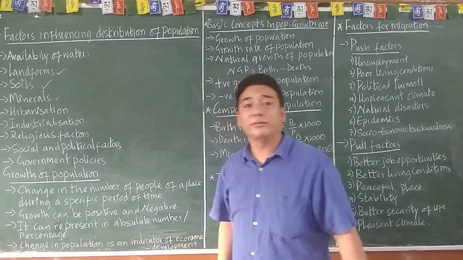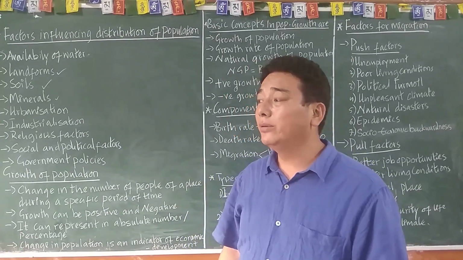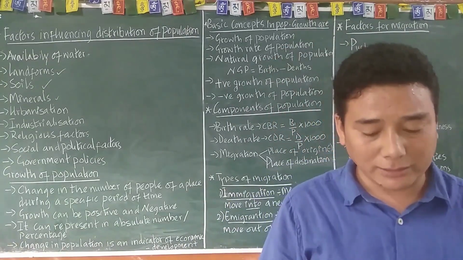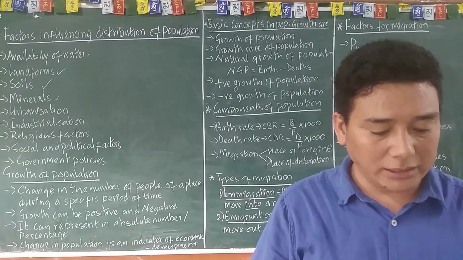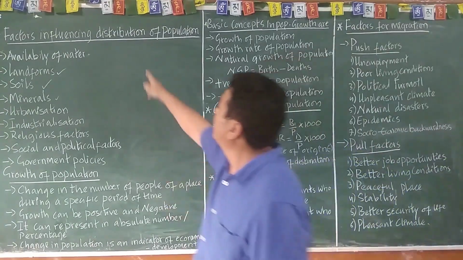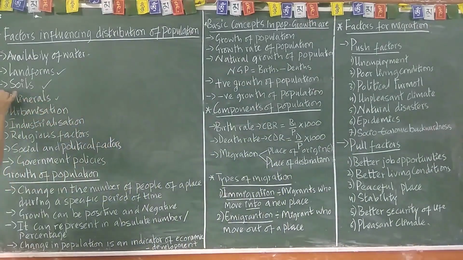And the next one is the minerals. Minerals are again one of the very important things that we need to understand regarding the factors influencing the distribution of population. I think I've left out one point over here.